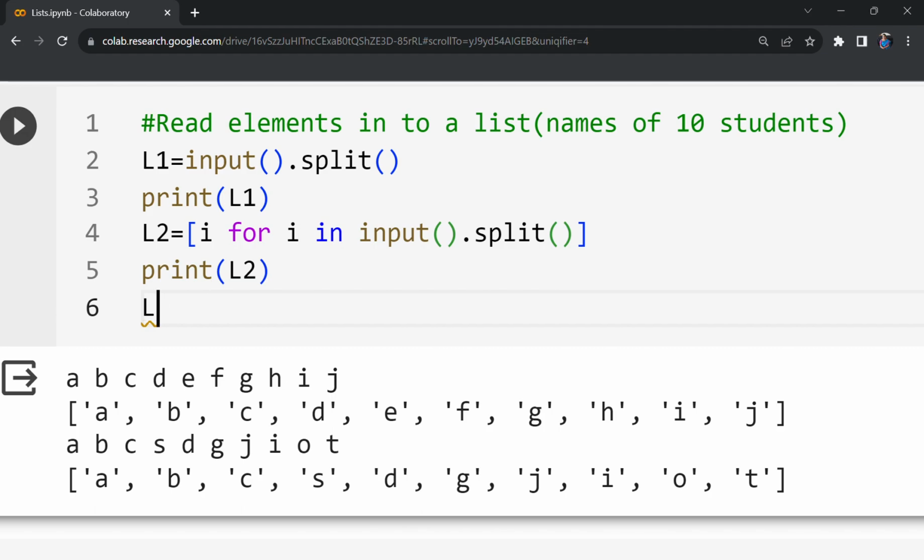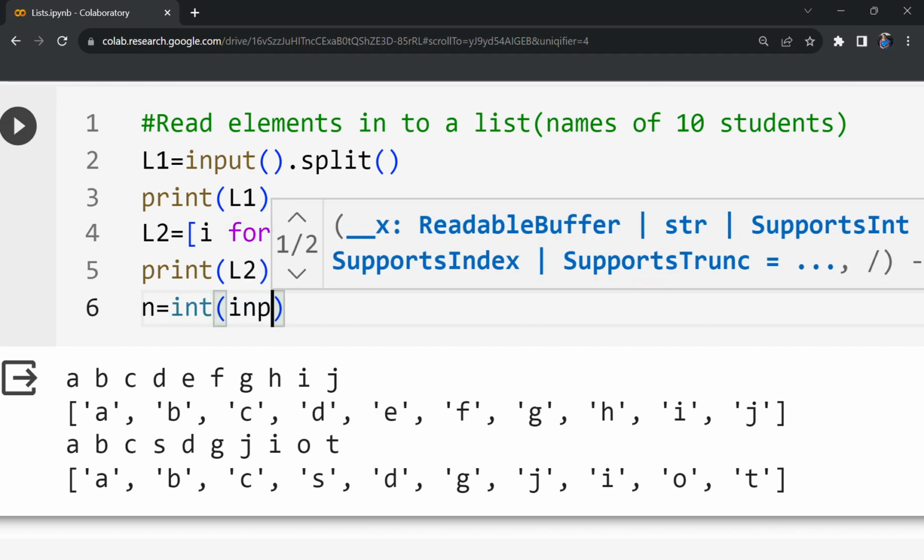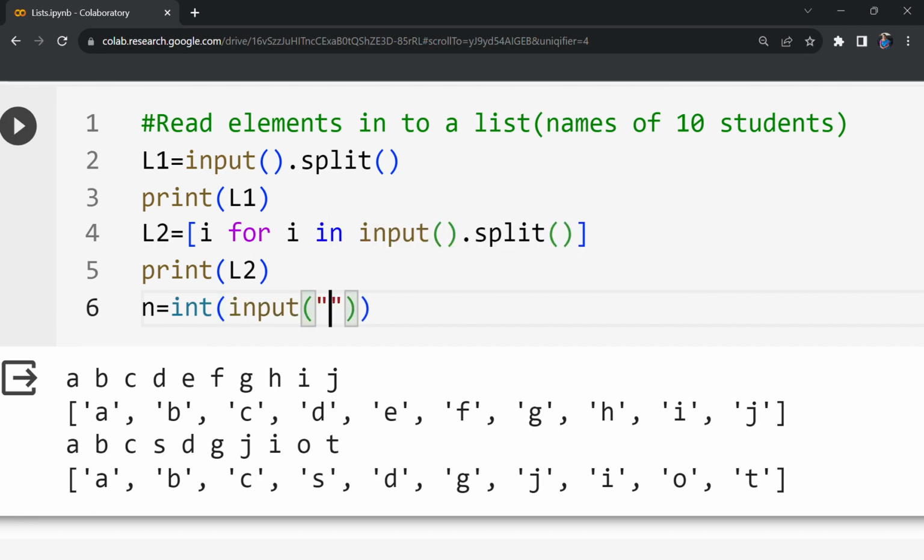Next, let me take a third method. For this third method, what I will do is read the size of the input. Int input, how many names?